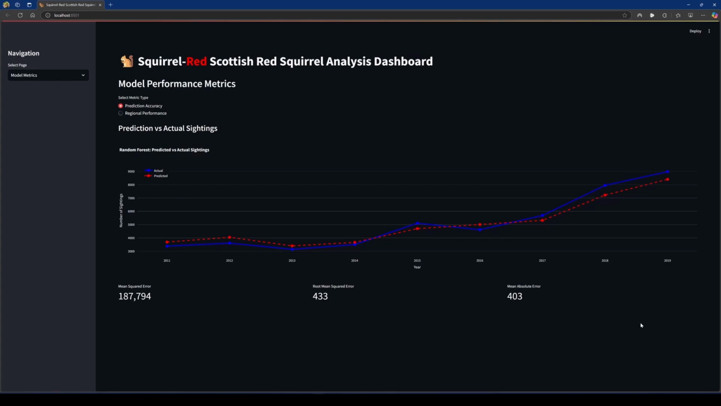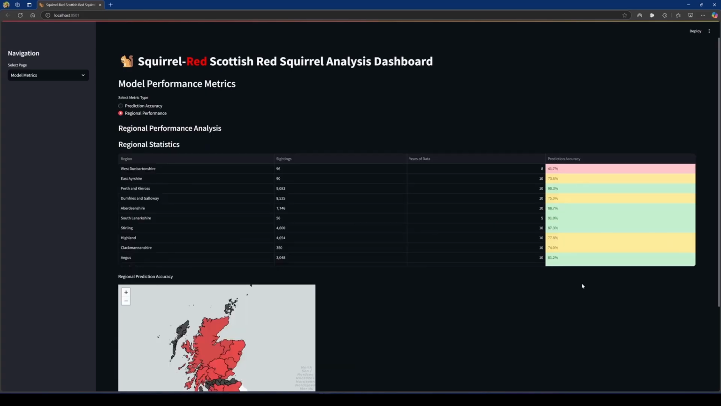One of the implementational challenges was ensuring the graph remained clear and interpretable despite showing many years of data. This was addressed through careful colour selection and line styling. The regional performance view of the model metrics takes an exceptionally long time to load, even with caching. This is because of all the complex geospatial calculations and large dataset being processed for each region.